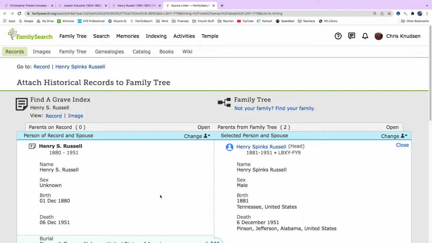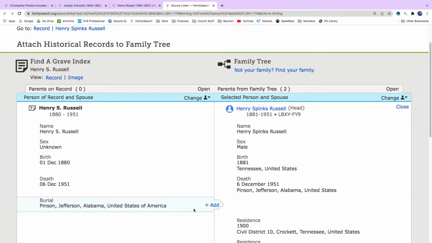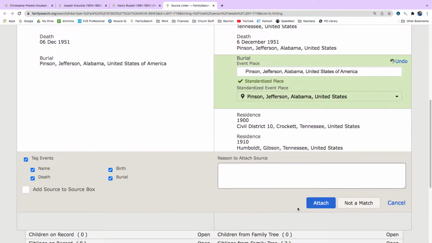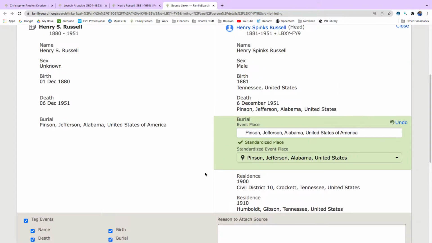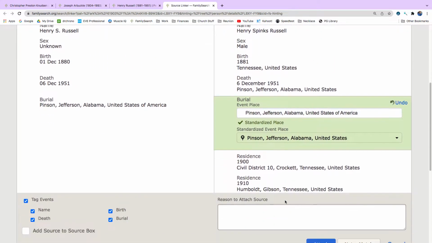Henry S. Russell, 1st December 1880, which makes sense because that's an approximate birth year here from one of the census records. And we have the death date. So now we get to add the burial, which was in Pinson, Jefferson County, Alabama. And we're going to click, oh wait, before we click attach, we're going to add 1st of December 1880 as his birth date. 1st of December 1880.